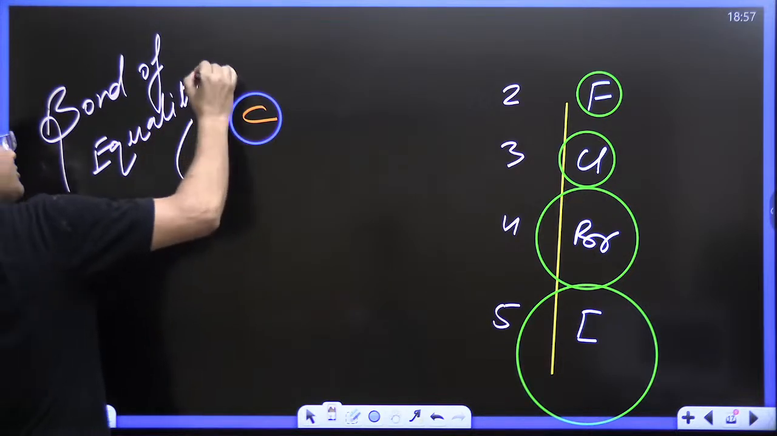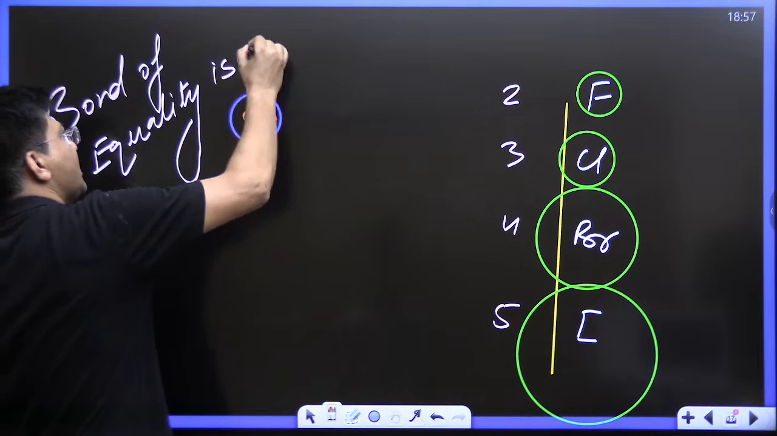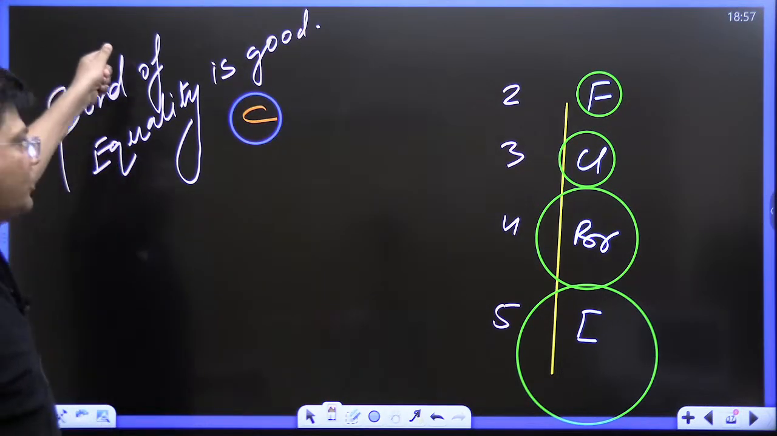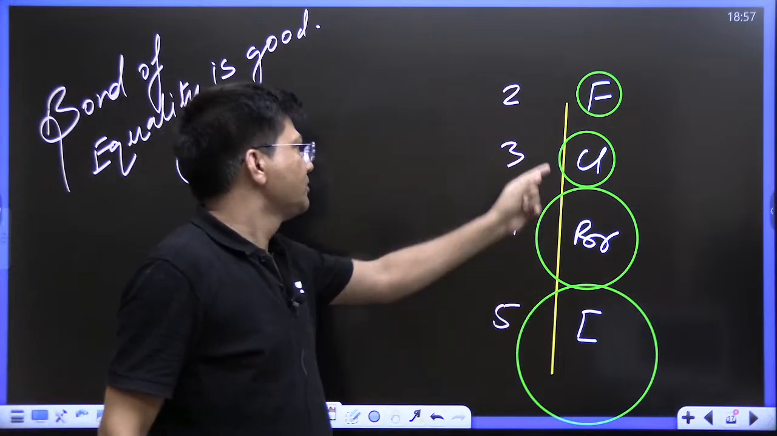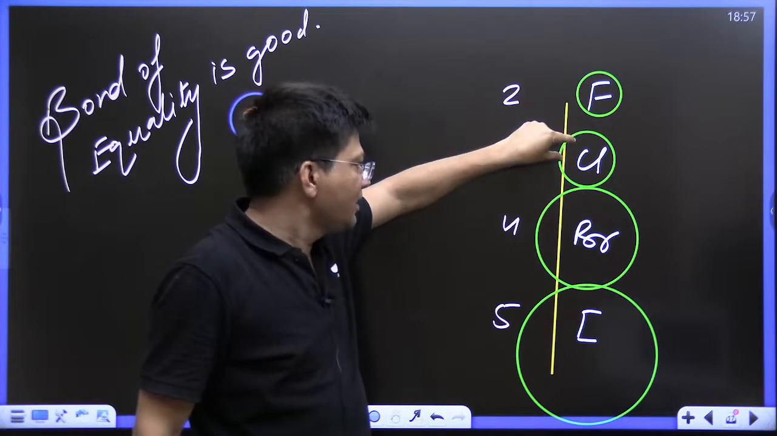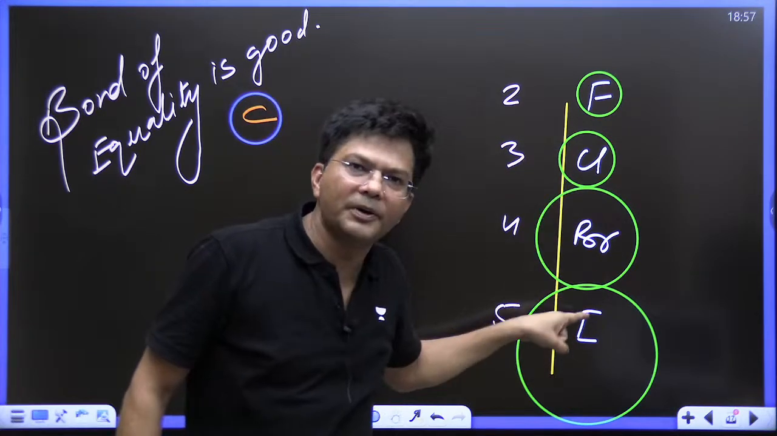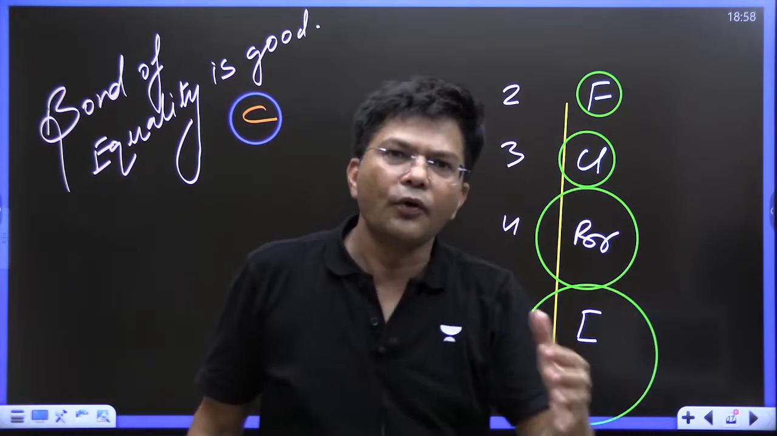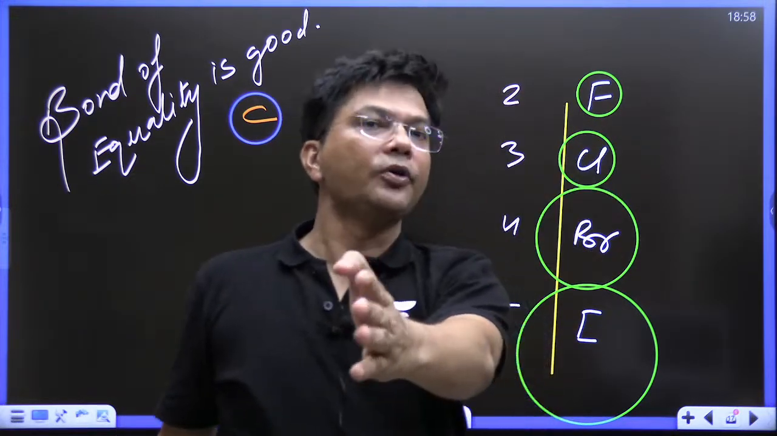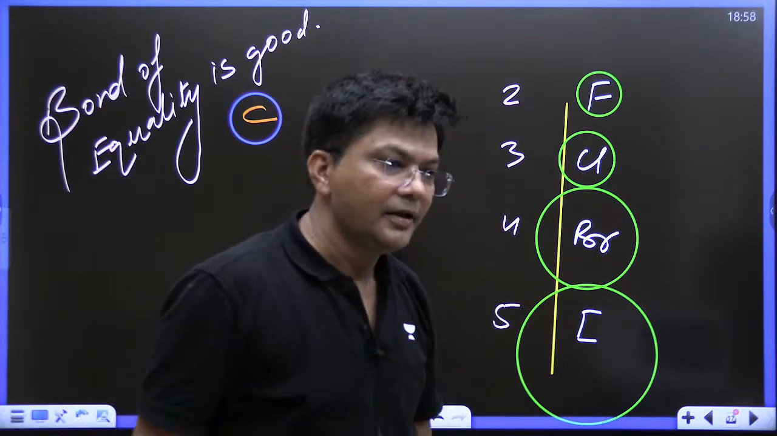Am I right or not? Hey kids, do let me know. Are you agreed or not? The bond of equality is good. And if you don't remember this, then remember this mnemonic: Florida to Florida, bro and I.